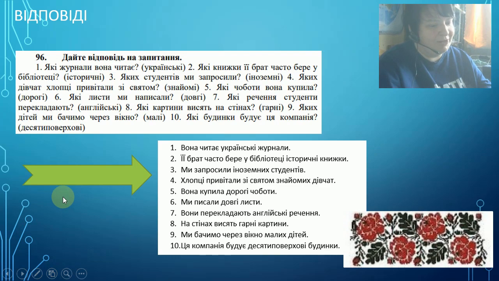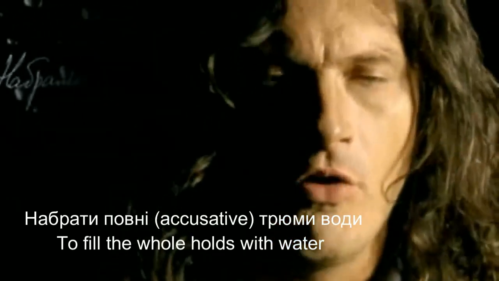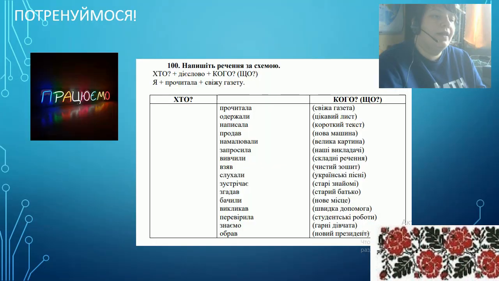Okay, let's go back to practice. Let's train a little bit more. So here we have the scheme of the sentence and some prompts for you to write this sentence. The scheme is pretty easy: who does the action itself, and with what it does this action. For example, я прочитала свіжу газету. I read a fresh newspaper.